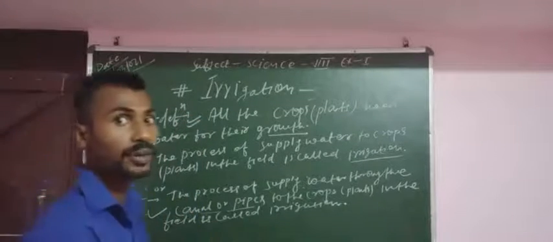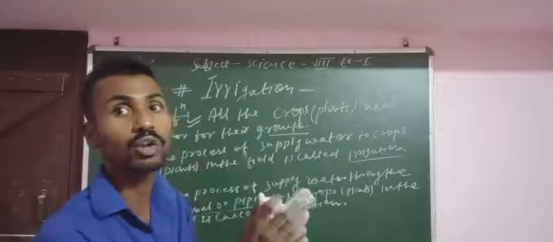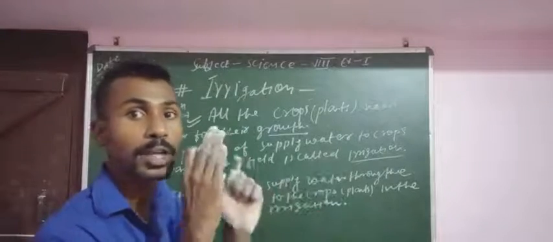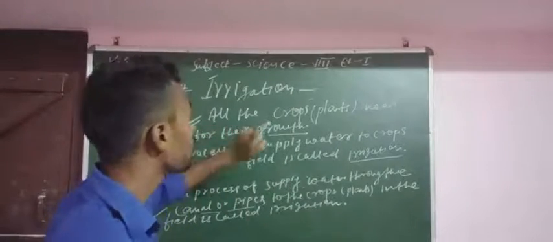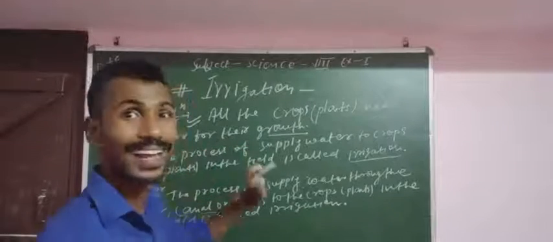So why is water important? Water is important for the growth of the plants. So all the crops need water for their growth.